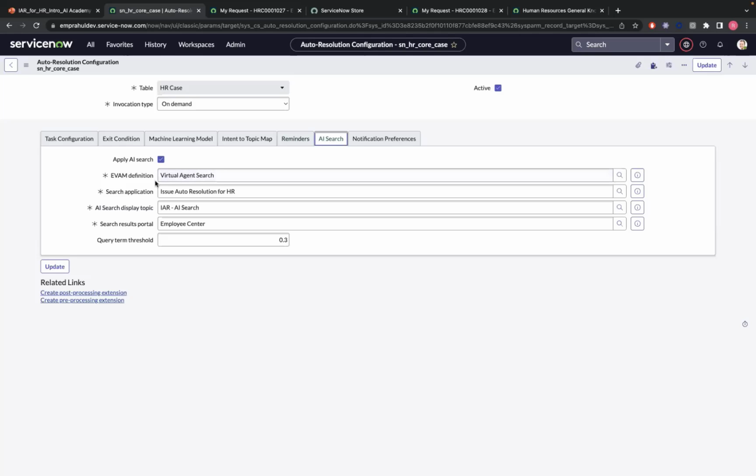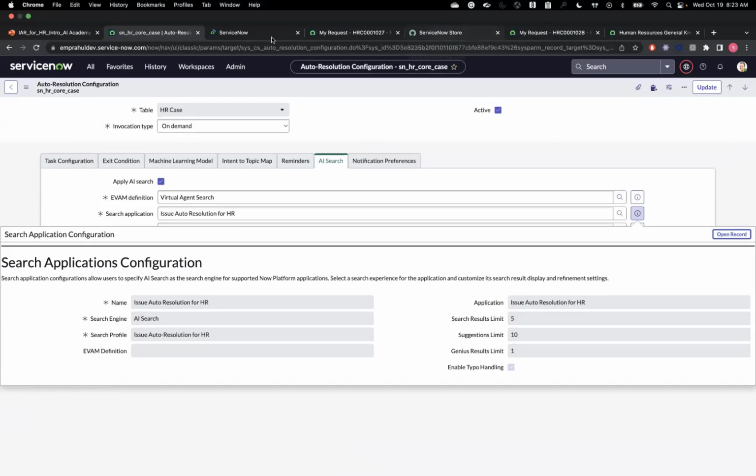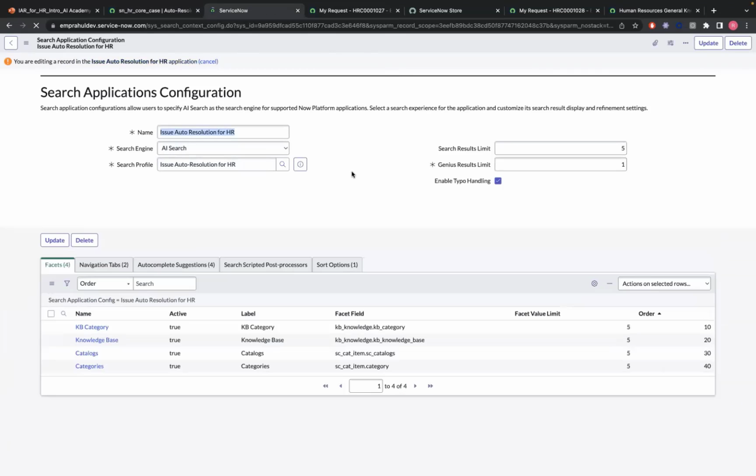So with that understanding, we do have an out-of-the-box search application, which is the issue auto resolution for HR. Let me quickly dive into that. That's what is attached to this auto resolution configuration. Here, I'll try to edit this record. It's the same. There is no change when it comes to how you configure AI search. Whatever we already know about how to configure and make the AI search work, it's the same thing with the search profiles and the search sources. Everything is the same. It's just that we need to make sure of the search sources.